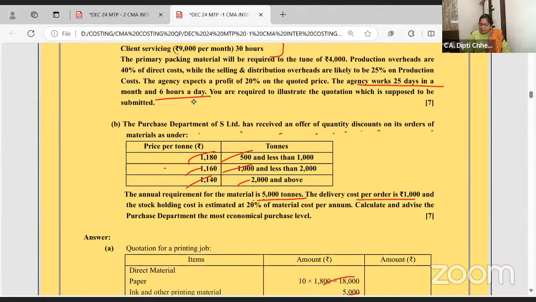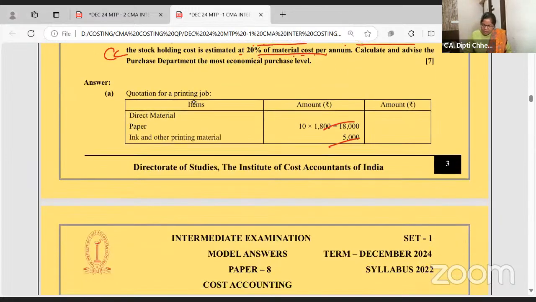The delivery cost per order is 1,000. The stock holding cost is 20%. Delivery cost is ordering cost, and carrying cost is 20% of the price, and quantity divided by 2. So you just apply the formula, do the table.